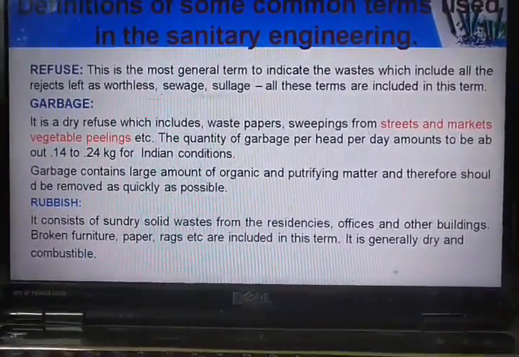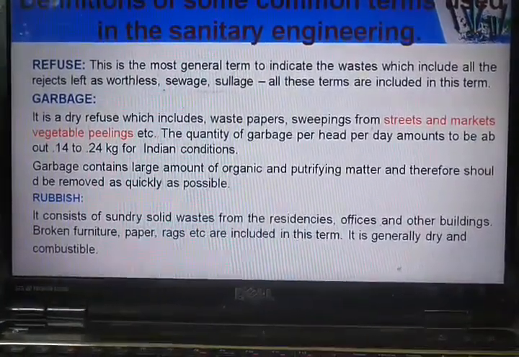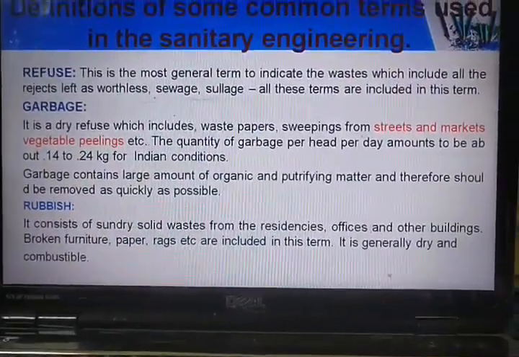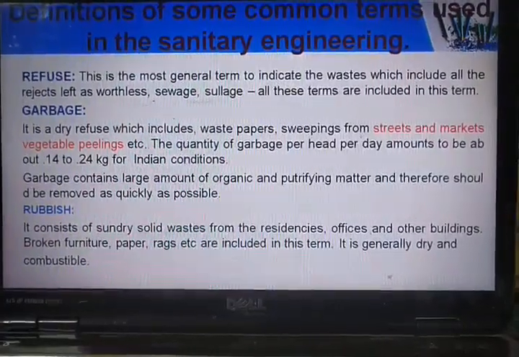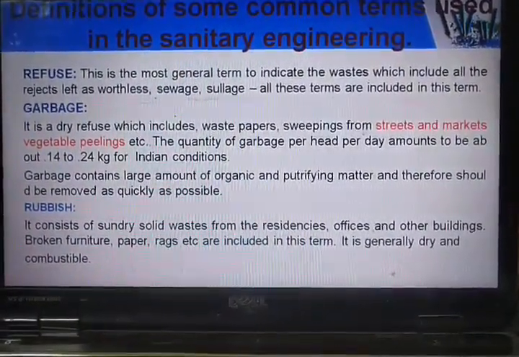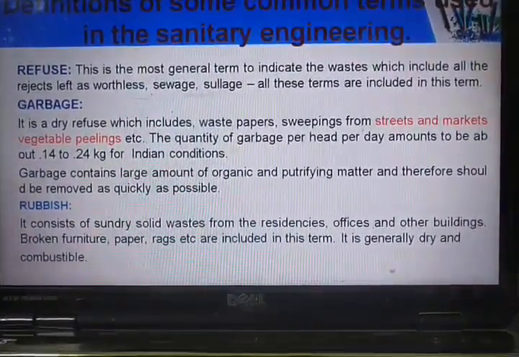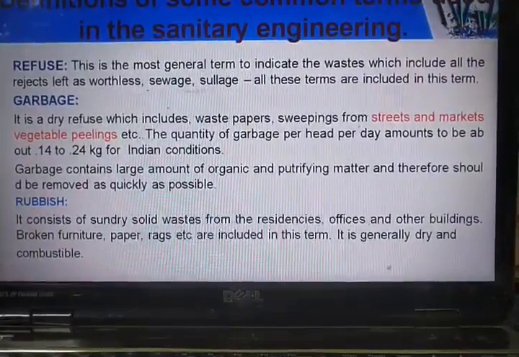It is the dry refuse which includes waste paper, sweepings from streets and kitchen markets, and vegetable peelings. When you peel vegetables, the leftovers are considered garbage. Usually the garbage per head per day amounts to around 0.14 to 0.24 kg for Indian conditions.